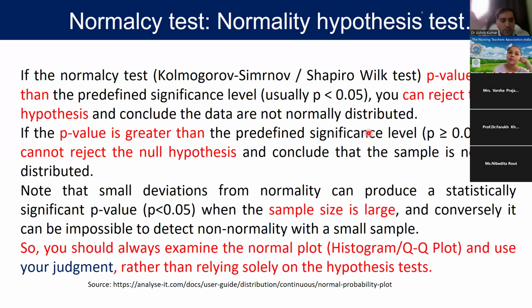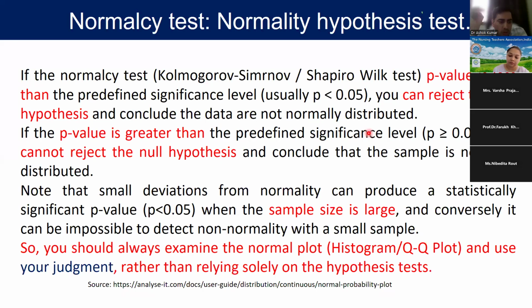And if we are getting a p-value greater than this, then we cannot reject the null hypothesis, and we can conclude that this variable is normally distributed, and for a normally distributed variable we can go for mean and standard deviation. If it is not normally distributed, we should go for median and interquartile range.